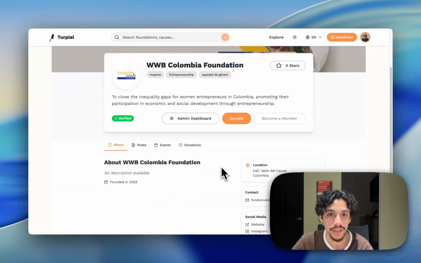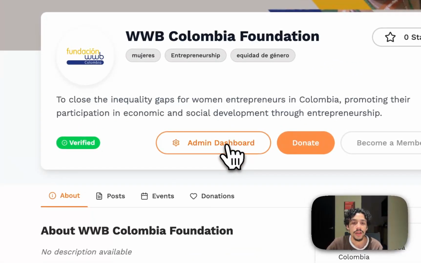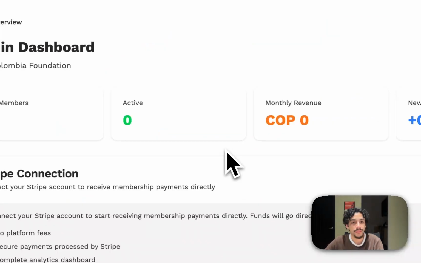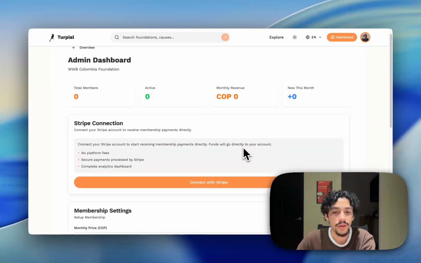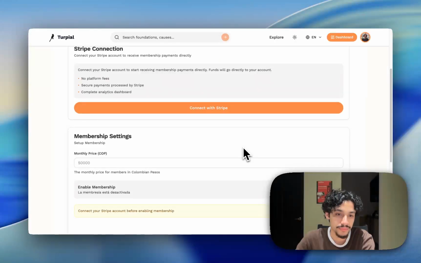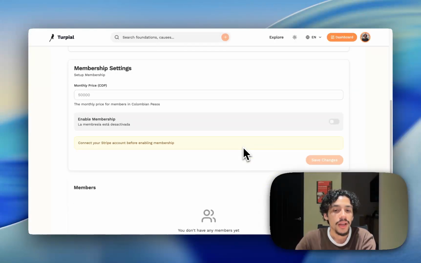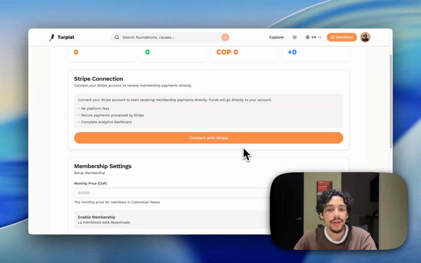So in this case, for this non-profit, I can go and administrate it. Here I see that I have 0 members, 0 activity, and 0 of revenue or help for the non-profit. Here I used Autumn to implement the platform API and also the checkout API.